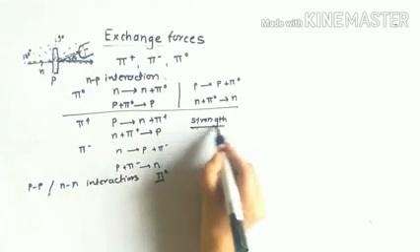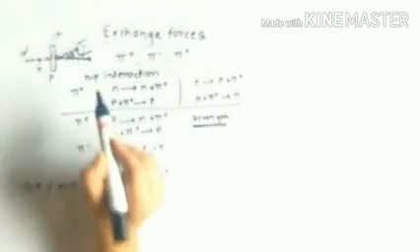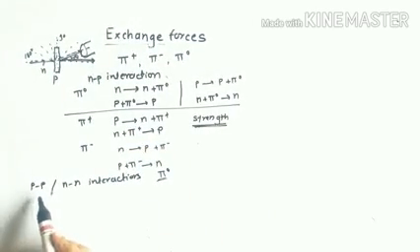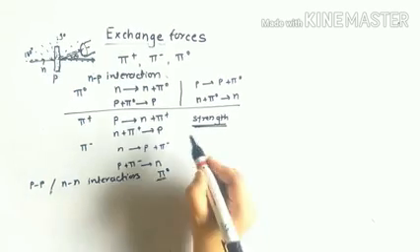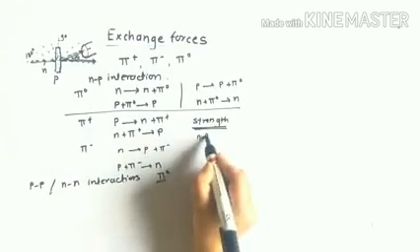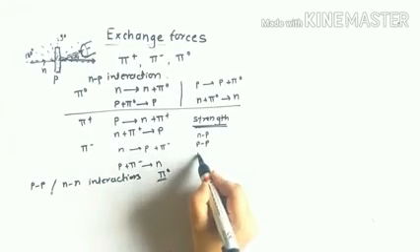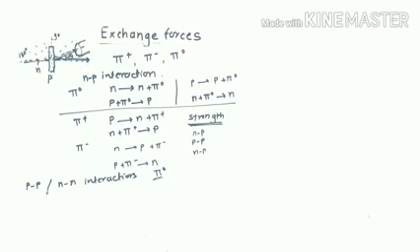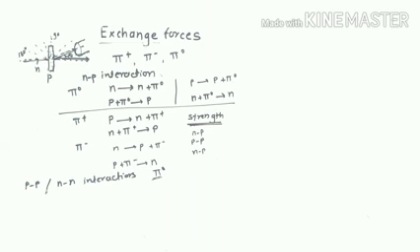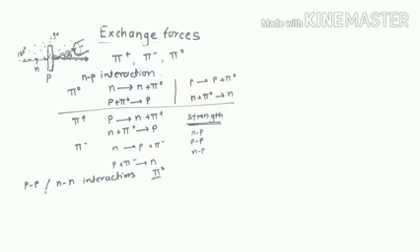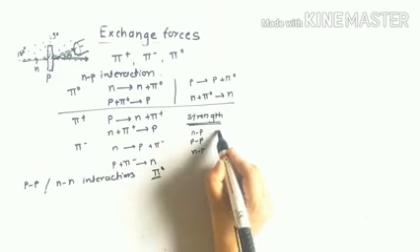Now if we compare the strength of the NP interaction and PP interaction or NN interaction, it is seen that the strength of all this NP interaction, PP interaction and NN interaction is the same. There is a little bit of difference actually, but it can be neglected. So it can be said that the strength of the NP, PP and NN interaction is the same, and therefore we can say that the interaction between all these nucleons is charge symmetric.